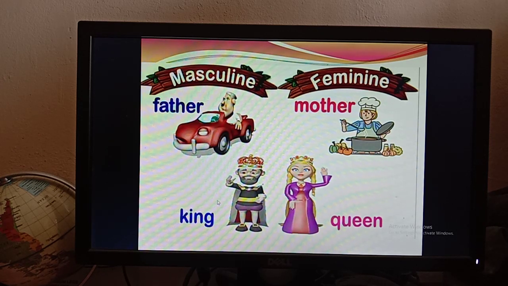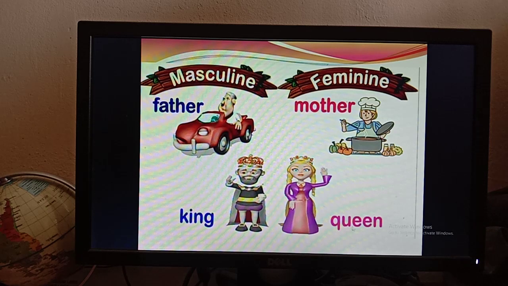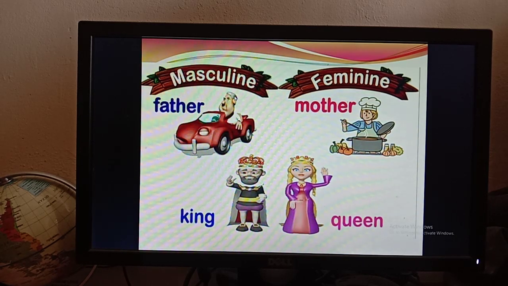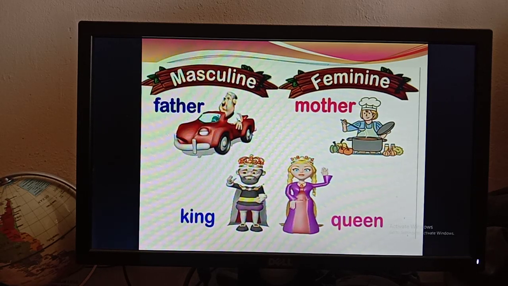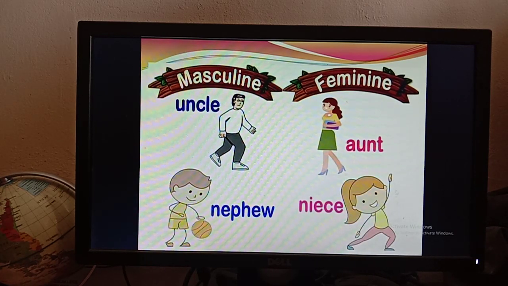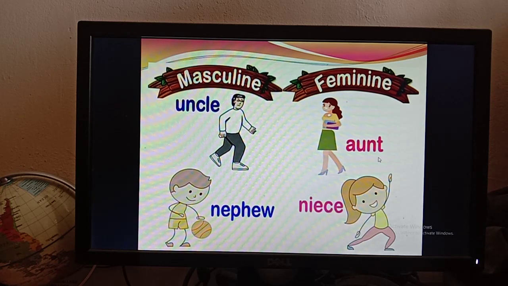In the second picture you can see that there is king, and the feminine gender of king is queen. So in the exam I can ask you to write the feminine form of father or king, and you have to write that the feminine form of father is mother, king is queen. Then there are more examples. In the first picture there is uncle, so the feminine form of uncle is aunt. Then nephew, the feminine form of nephew is niece.